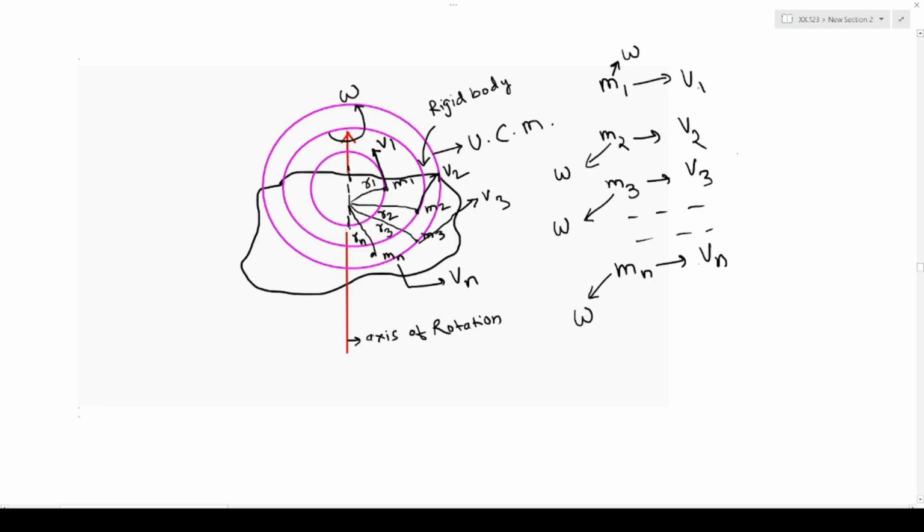Now for the first particle, we have the linear velocity v1 equals r1 multiplied by omega. For the second particle, v2 equals r2 into omega. For the third particle, v3 equals r3 into omega, and for the nth particle, vn equals rn into omega.